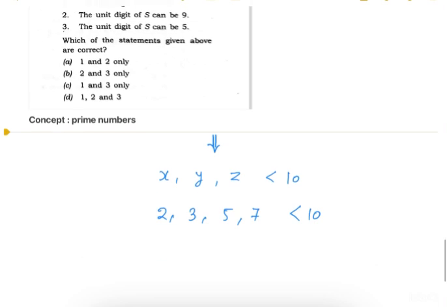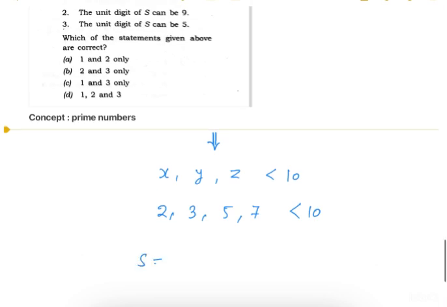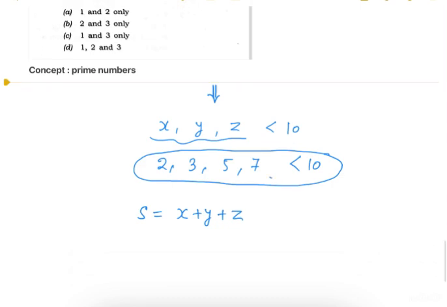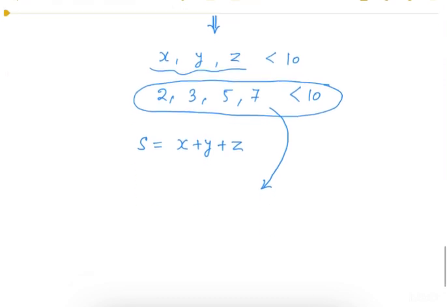The question further says that S is the sum of these given prime numbers x, y and z. As per the question, we have been given 3 prime numbers, but in reality we have 4 prime numbers which are less than 10. So out of these 4 prime numbers, we have to select 3. Case 1 is when we select 2, 3 and 5. This is the first case.